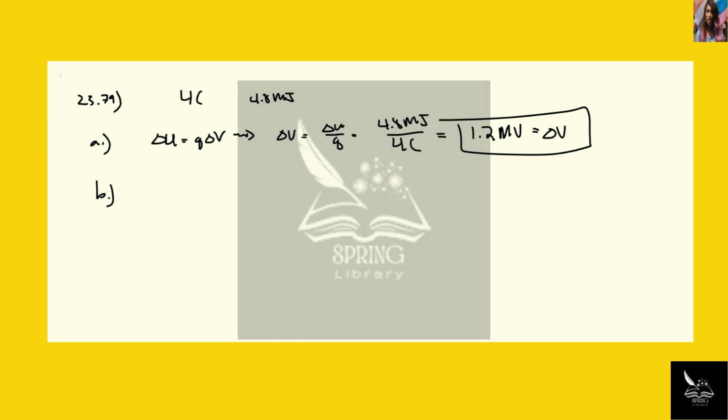Part B, the energy. Oh wait, what is it asking? How much water could this energy boil starting from room temperature? Okay, so the energy used to raise the temperature of water and boil it is given by the energy as mc delta T plus m times the latent heat.